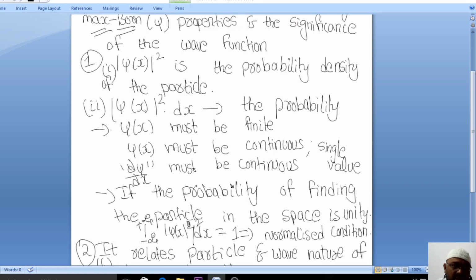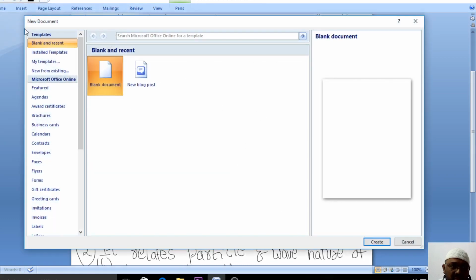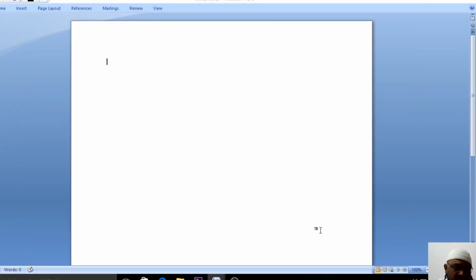I think you got a clear idea about the Max Born properties and the significance of the wave function. Now we'll go for a new document, the next board, and start with the next topic.